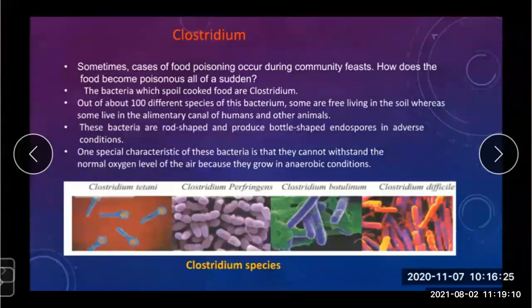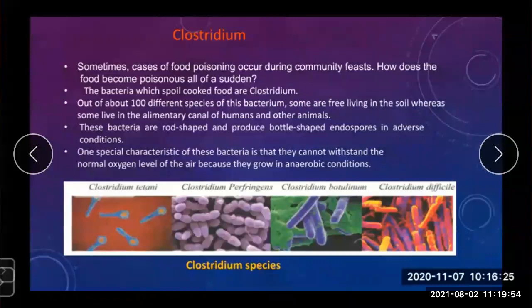One special characteristic of these bacteria is that they cannot withstand the normal oxygen level of the air, because they grow in anaerobic conditions. Anaerobic conditions means in the absence of oxygen. Understood? So this is the reason behind the cases of food poisoning occurring during the community feast.